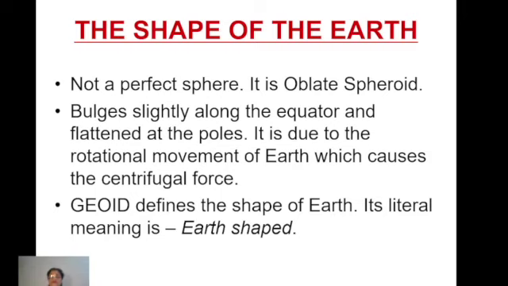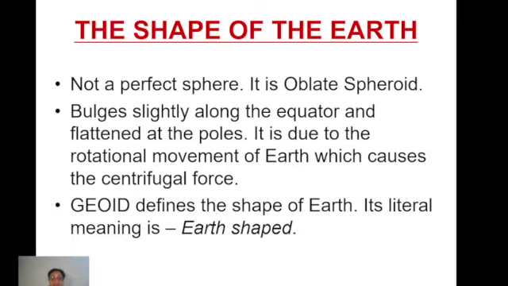And this centrifugal force has resulted in this shape of Earth that we have at present, which can be called an oblate spheroid. And one term has been given to this complete thing. The shape of Earth has been defined in total in just one word, and that is geoid.